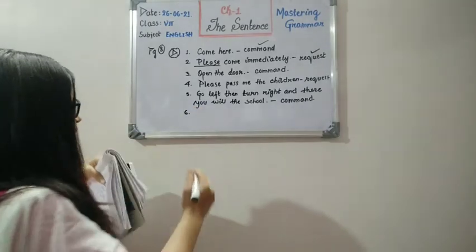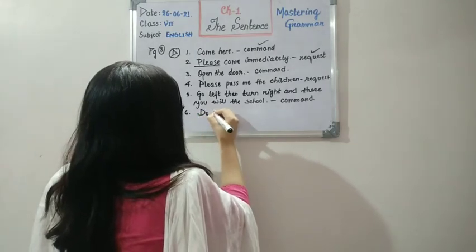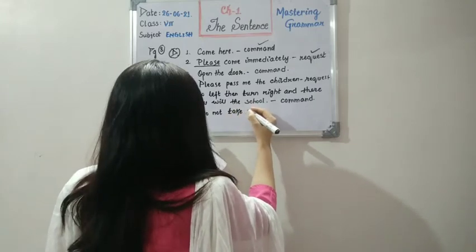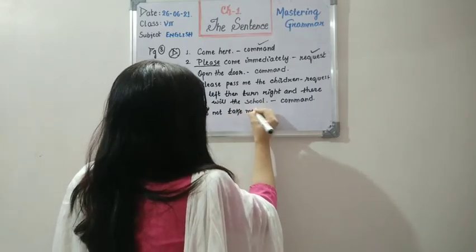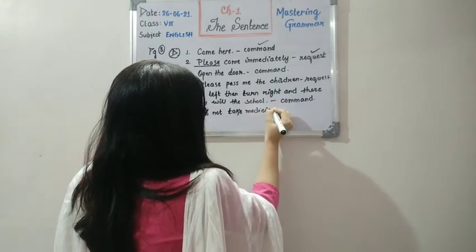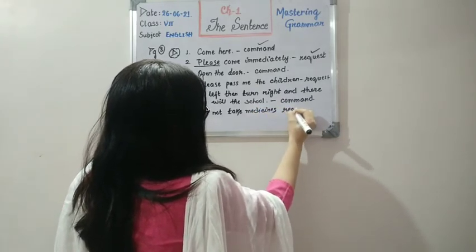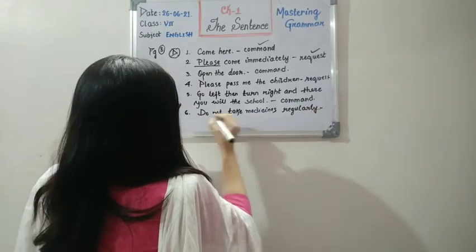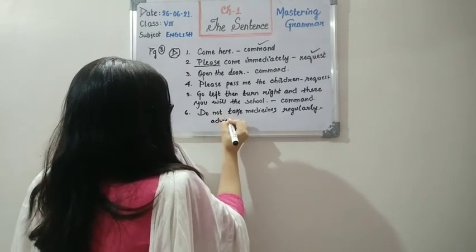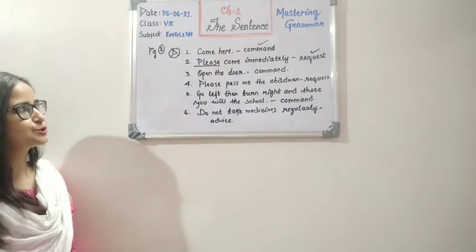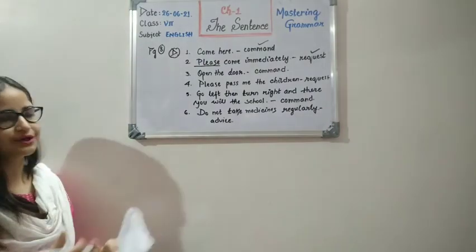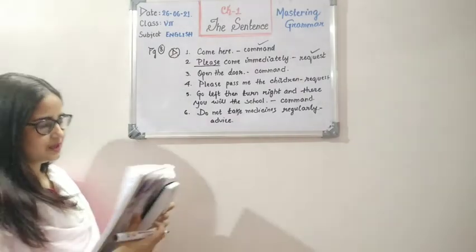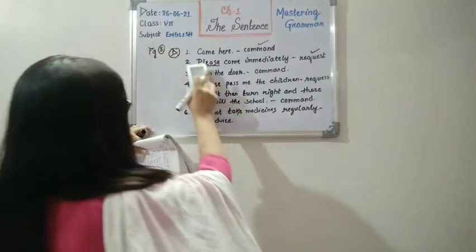Number 6, do not take medicines regularly. This is an advice. You are being advised to not take medicines regularly. Okay, children, so this is an advice. So the first 6 questions of D exercise is right here. You can just take a screenshot quickly if you cannot write it that quick. Okay, so now moving to number 7.